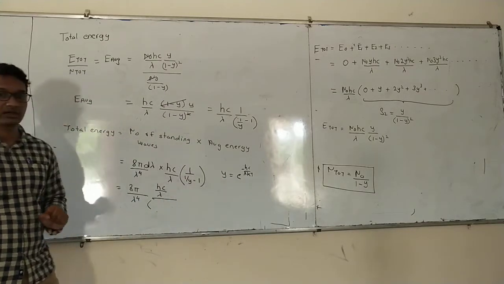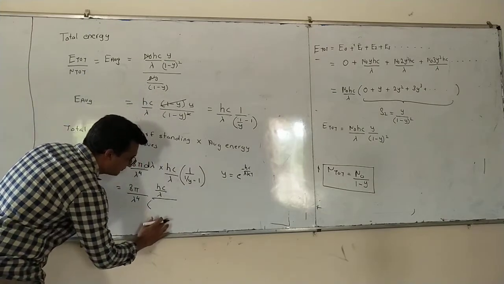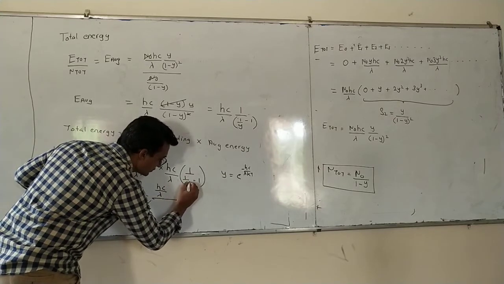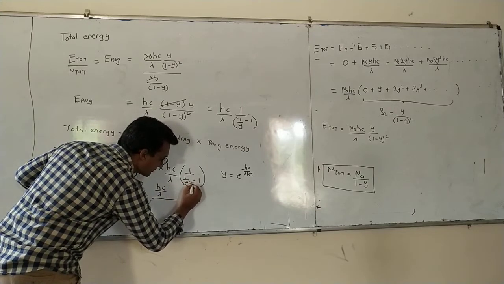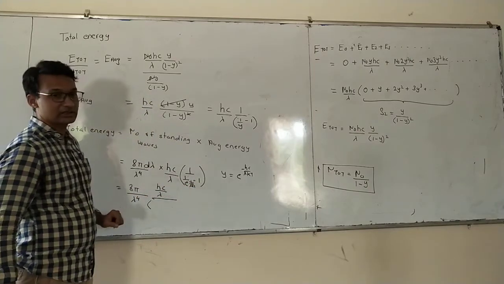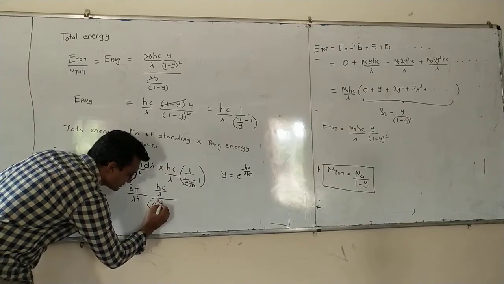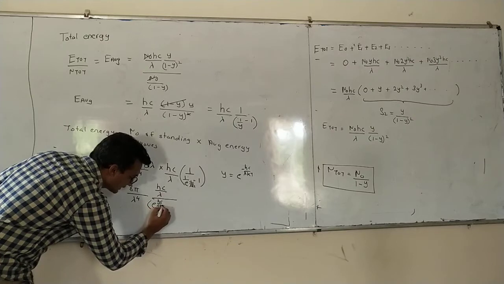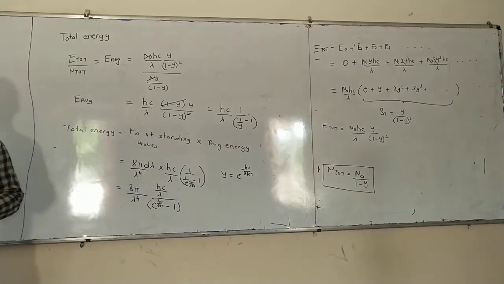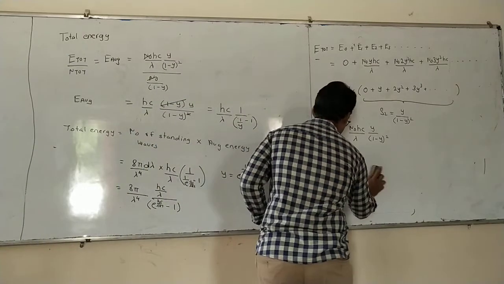If you remember, we had taken y as equal to this. We will replace this value here. That means it will be e raised to minus hc by lambda kt. It is minus, so we take it in the numerator. That means it will be e raised to hc divided by lambda kt minus 1. Okay, now almost we have the final equation.